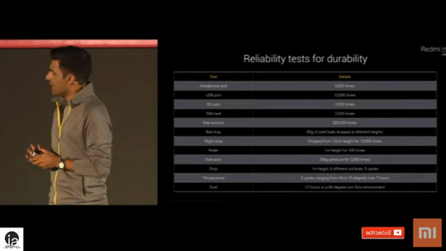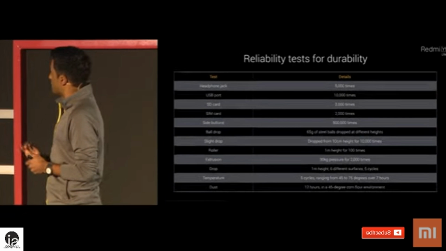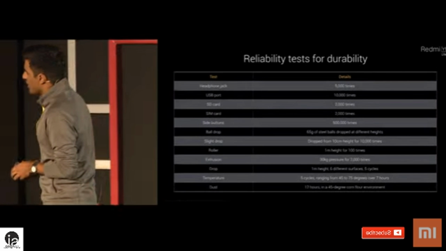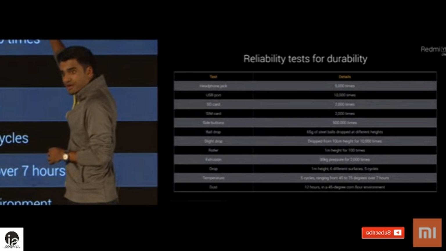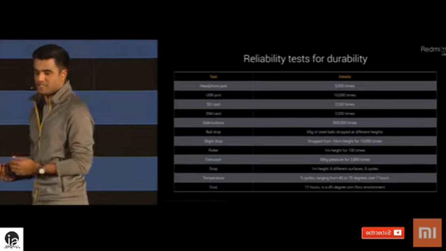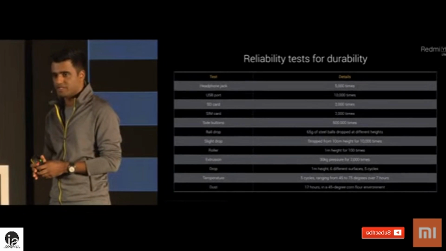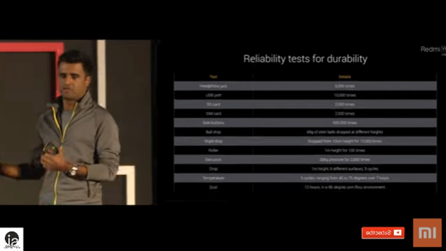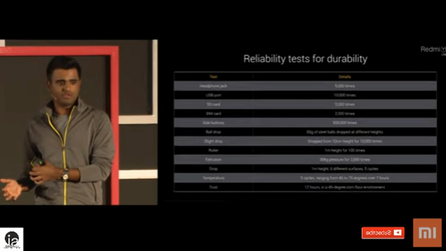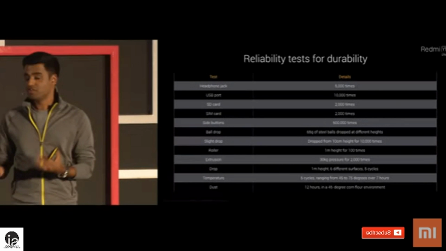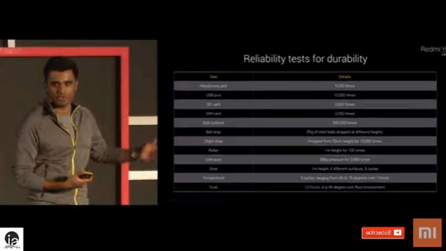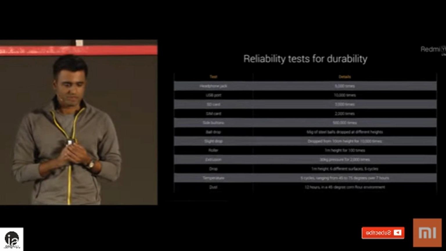So I just want to talk quickly about durability. These are some of the tests that we ran on the Y1 Lite. You can see going through hardware tests. In particular here, we test the SD card. And these are some of the same tests that we do on our Mi series of phones. But we make sure to do this across the range of our phones. Much like with MIUI, we don't bring innovation just to the expensive devices. And innovation isn't always new features. Quality is critical. So we want to spend a little bit of time showing what we do, even for devices in this price range.